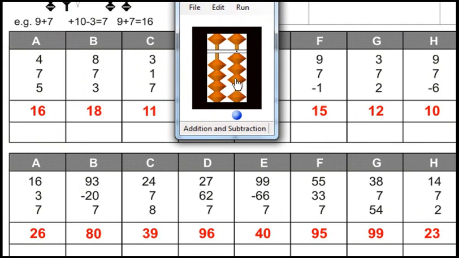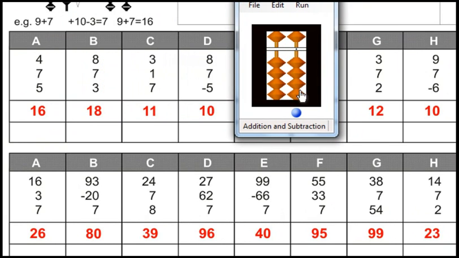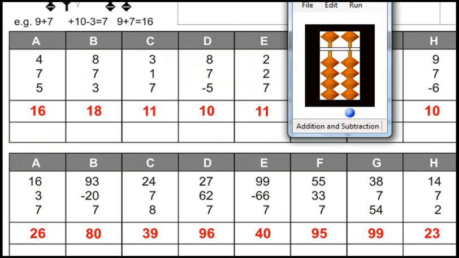Reset. 3 plus 1 plus 7. Answer is 11. Reset. 8 plus 7 minus 5. Answer is 10. Reset. 2 plus 2 plus 7. Answer is 11.